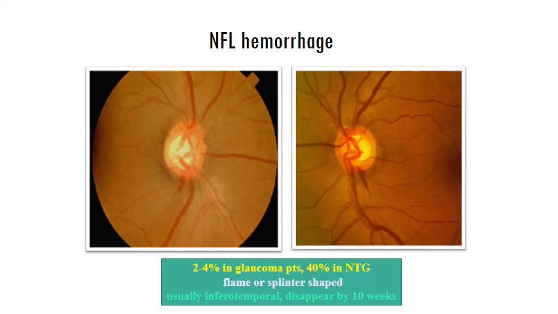Recurrent disc hemorrhages are to be looked at with suspicion that the eye may require lesser intraocular pressure compared to what it already has, or maybe we are missing out on other vascular or other systemic conditions which may be contributing to this progression, and we have to reevaluate them.